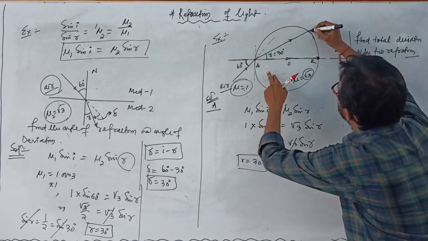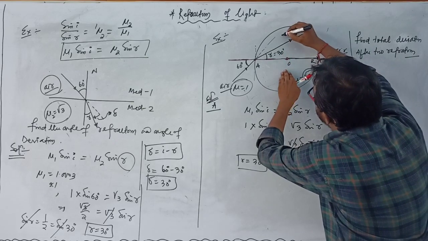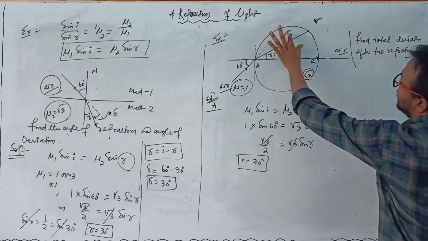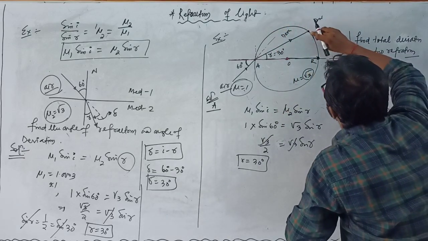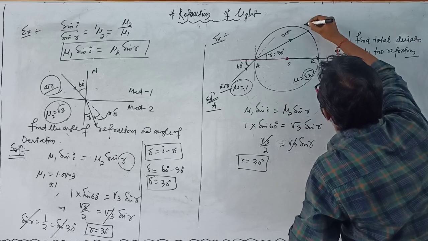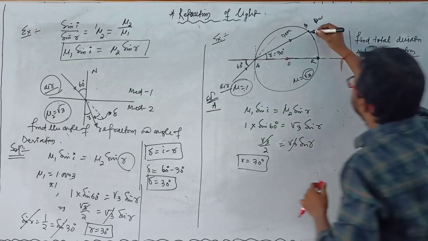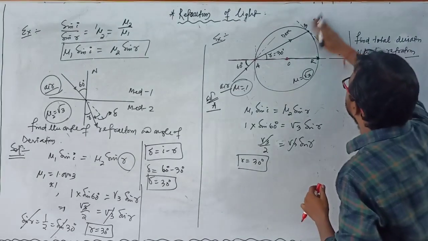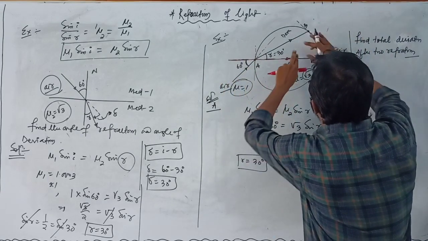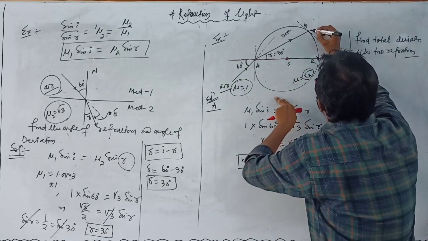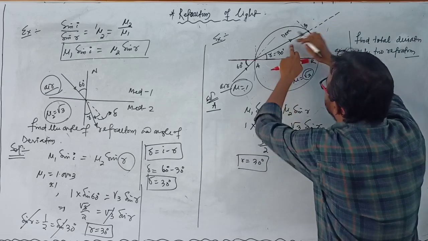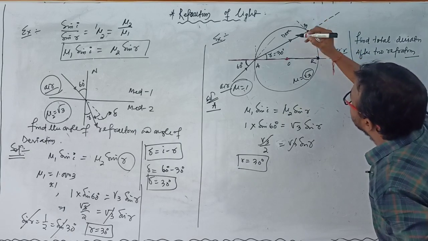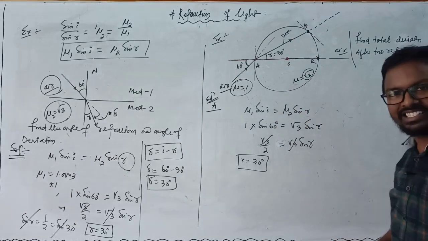Again, there is another interface where light travels from the denser medium. This is denser and this is the rarer medium. When light travels again from denser to rarer medium, it faces an interface here, this interface B. And at this point we have to draw a tangent, this is the tangent. If there is no outer medium and this denser medium is continuous, then this is the line of action of this refracted ray. And for the point B and for this interface, the refracted ray behaves as an incident ray.